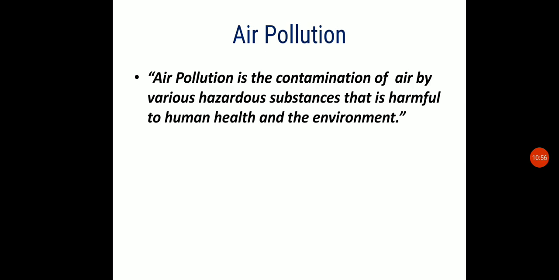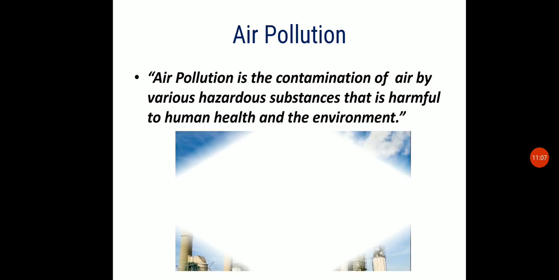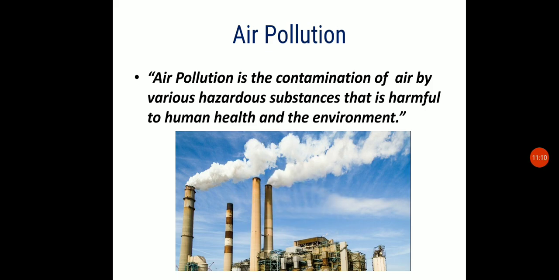So here we will study what is air pollution. Air pollution is the contamination of the air by various hazardous substances. Hazardous substances means very harmful substances, that will affect the human beings and also the environment. The contaminated air will affect the health of the human beings and also the environment. This is the air pollution. So what are the air pollutants? As I said, nitrogen oxide, sulfur dioxide. So these are the air pollutants.